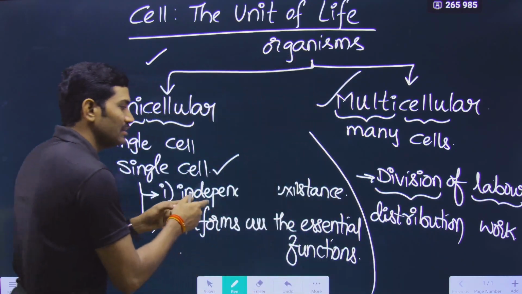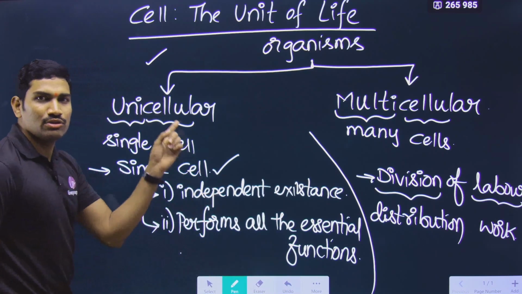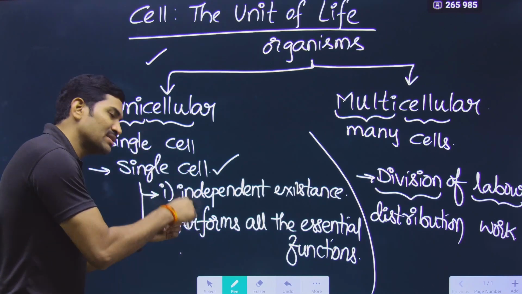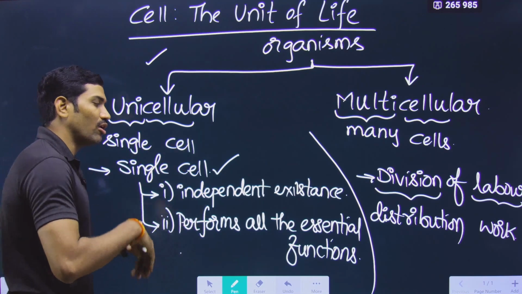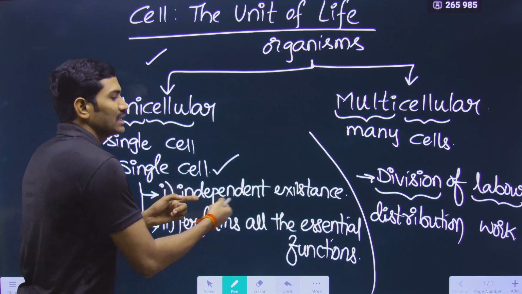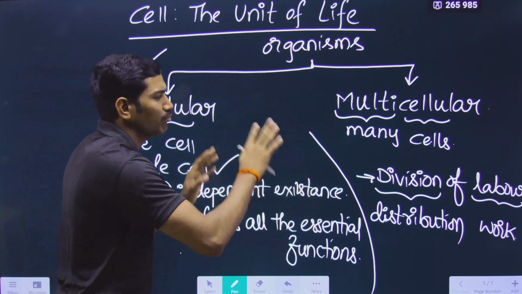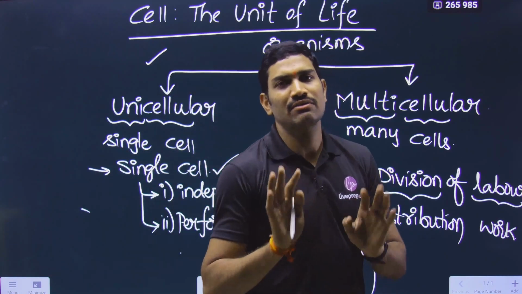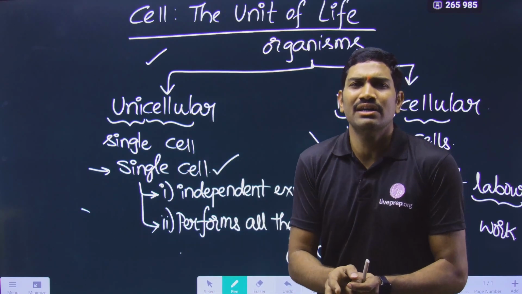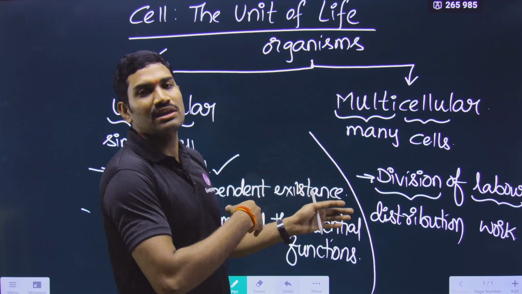But in the case of unicellular organisms, what happens? A single cell itself is present. The same single cell is performing all the essential functions that are required for survival, so that it can have its own independent existence. This is the basic and most important information that we need to understand from the NCERT. This information was very clearly conveyed in the NCERT. Is it clear? This is how we are differentiating between unicellular and multicellular.